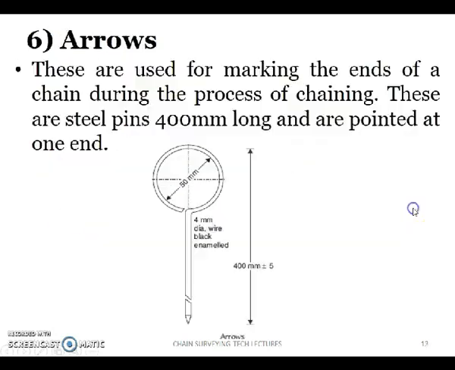Next, arrows. These are used for marking the ends of a chain during the process of chaining. These are 400 mm, 40 centimeters in length, and they are circular at the top in order to handle them. The diameter will be 50 mm, it means 5 centimeters, and it appears to be like this, and it is made up of black enameled steel.